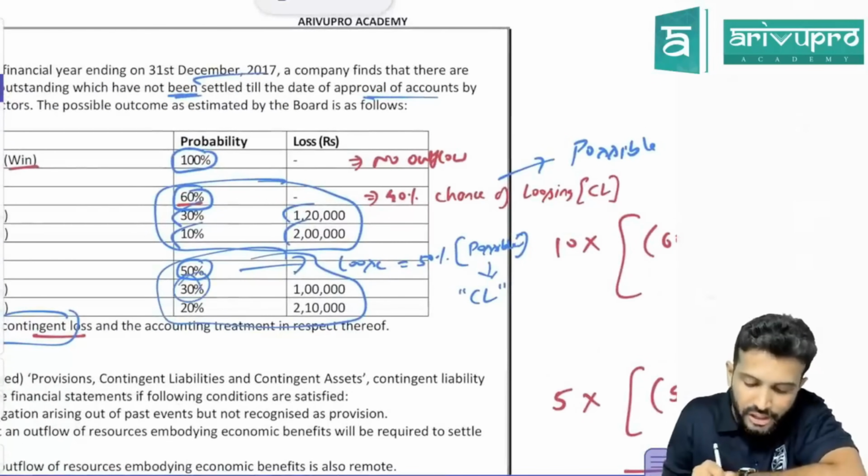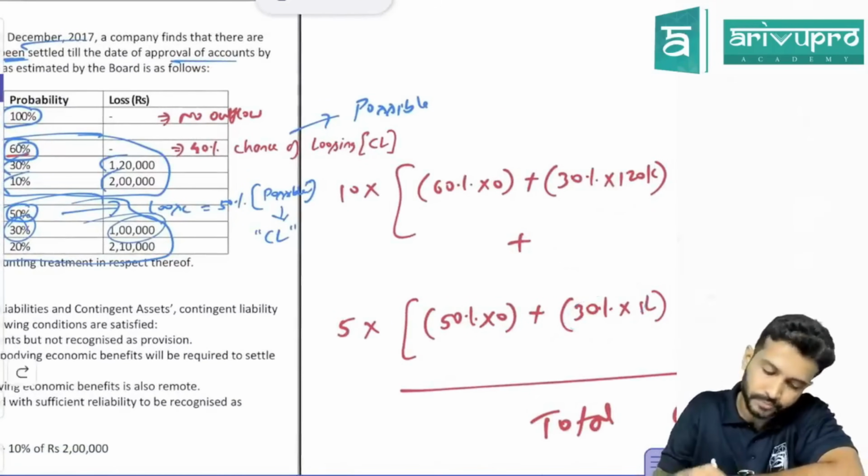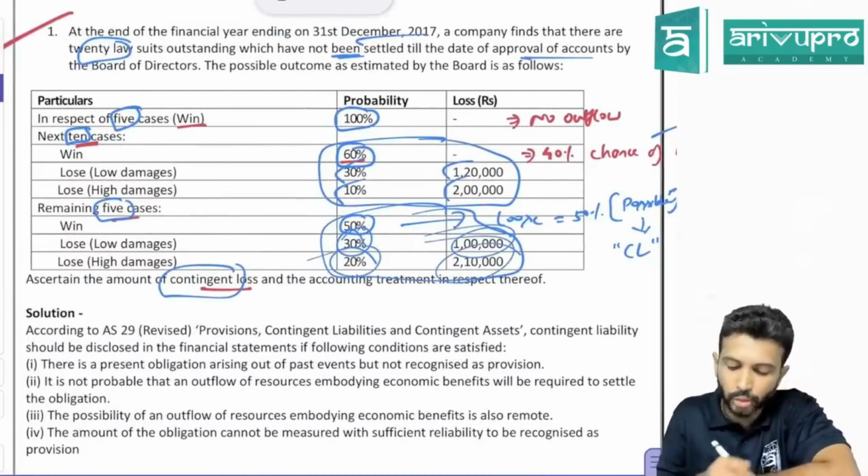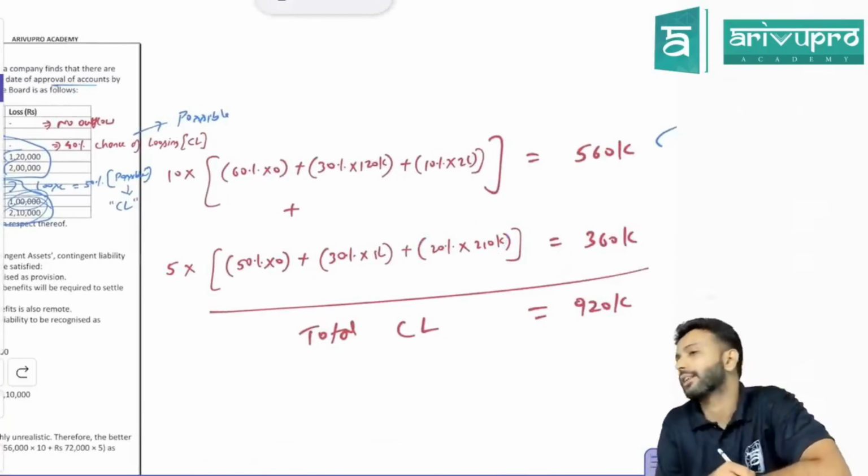Then there is a 30% chance that we will lose the case and we'll pay 1 lakh. So take 30% multiply by 1 lakh. Then there is 20% chance that we will lose the case and pay 2 lakh 10,000. Take 20% and multiply 2 lakh 10,000.